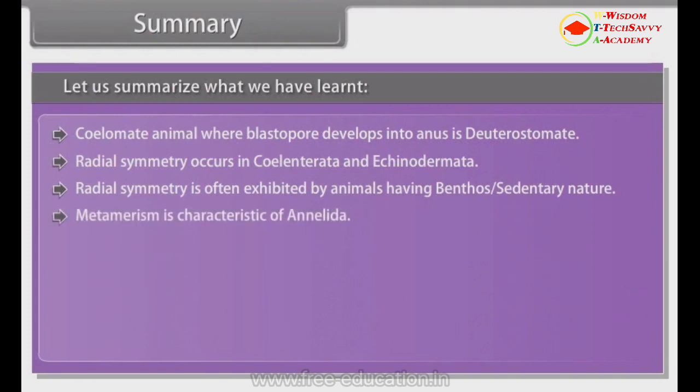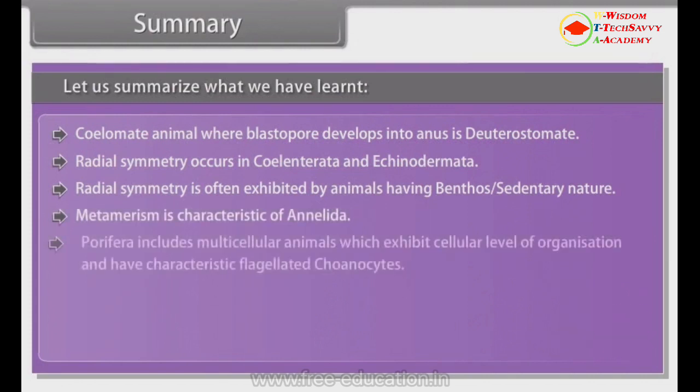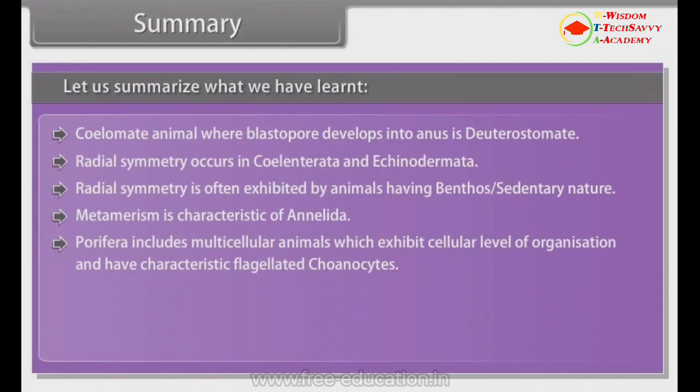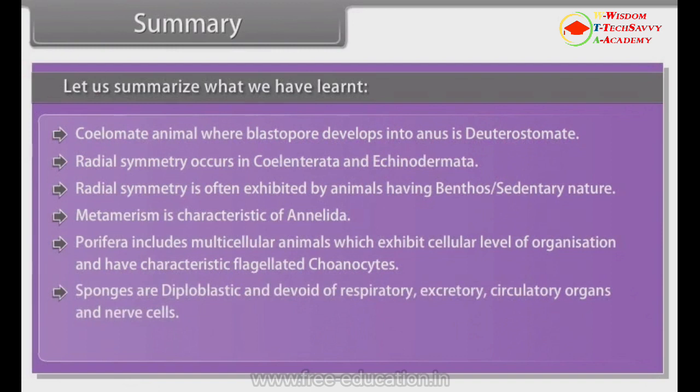Metamerism is characteristic of Annelida. Porifera includes multicellular animals which exhibit cellular level of organization and have characteristic flagellated choanocytes. Sponges are diploblastic and devoid of respiratory, excretory, circulatory organs and nerve cells.